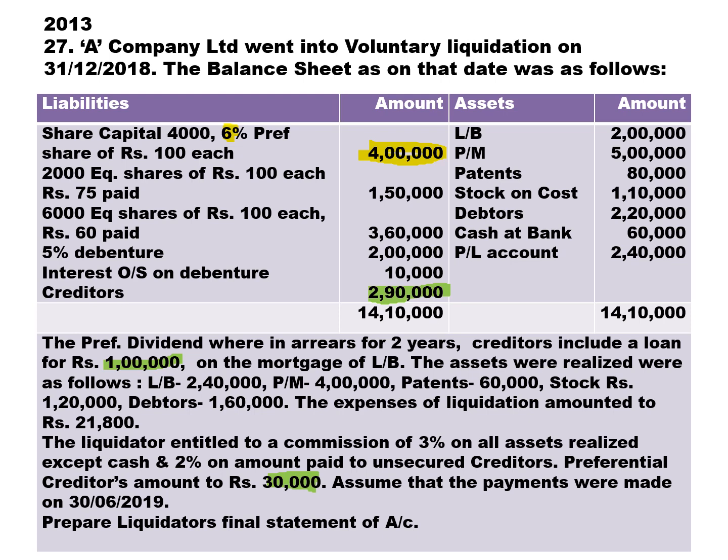The assets were realized as follows: 2,40,000 land and building, 4 lakh plant and machine, 60,000 patents, 1,20,000 stock, 1,60,000 debtors. The expenses of liquidation amounted to rupees 21,800. So expenses is 21,800. The liquidator is entitled to a commission of 3% on all assets realized except cash.